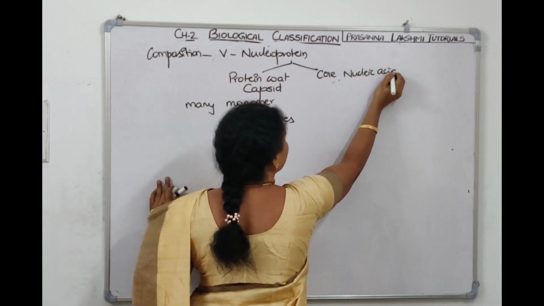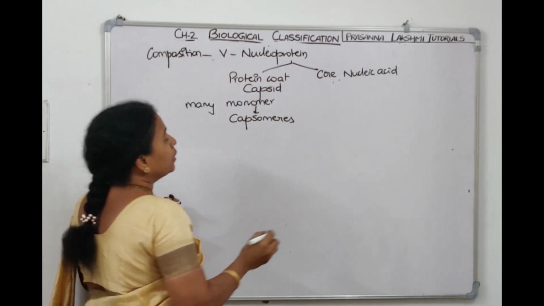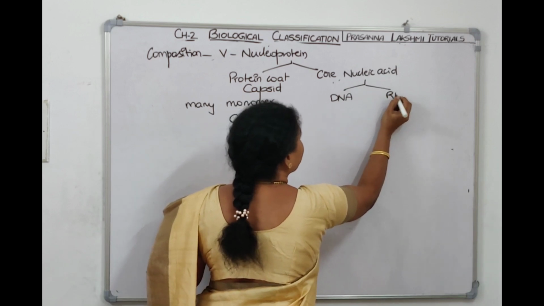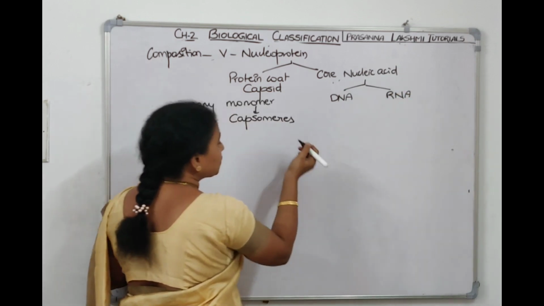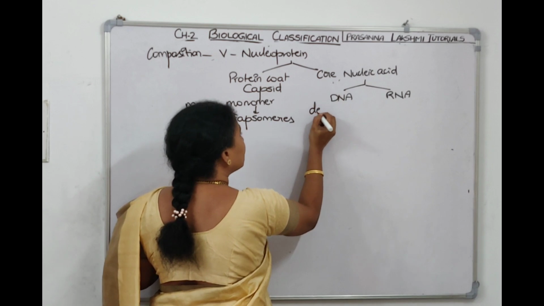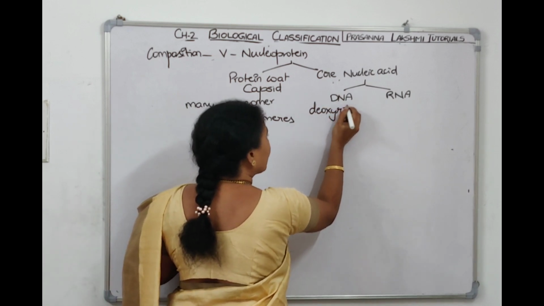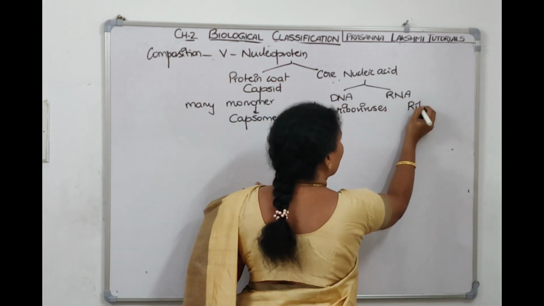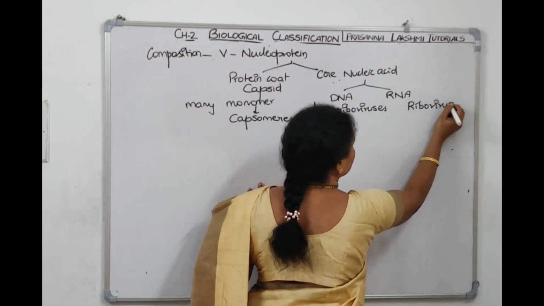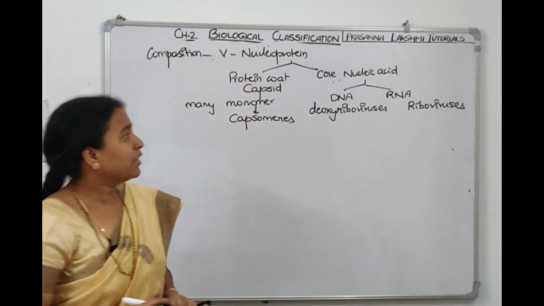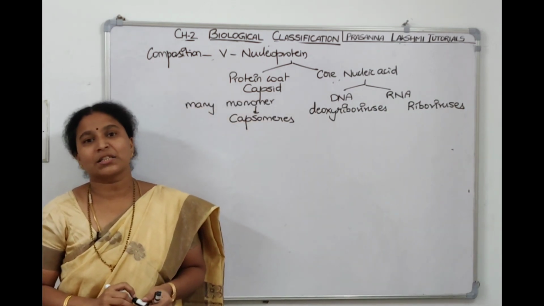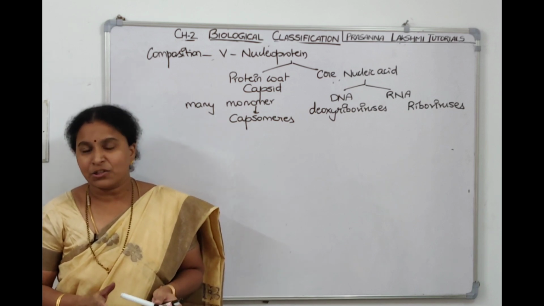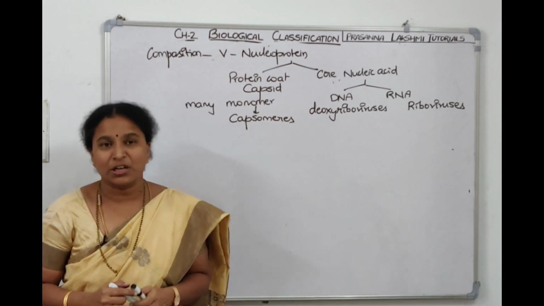The core is a nucleic acid. Nucleic acid is wrapped by a protein coat. The nucleic acid can be either DNA or RNA. The viruses which have DNA are called deoxyriboviruses, and the viruses which have RNA are called riboviruses. Generally, plant viruses have RNA as a genetic material, and animal viruses have DNA as a genetic material.